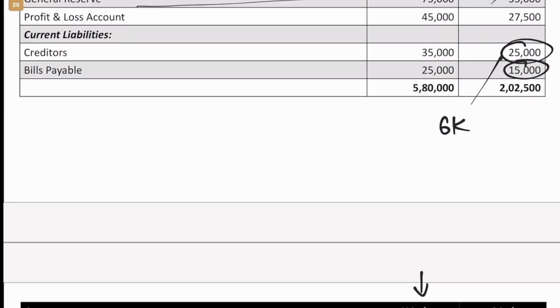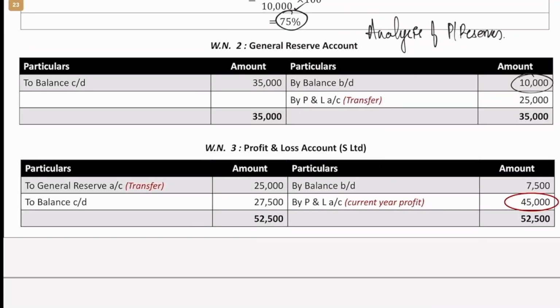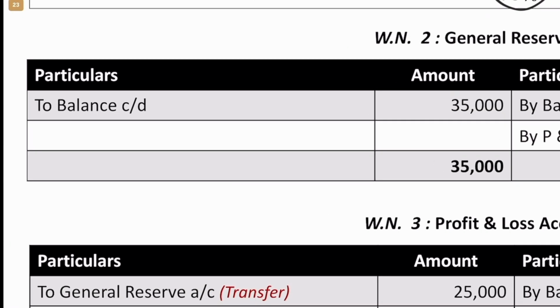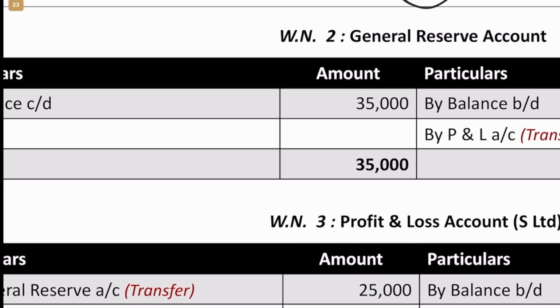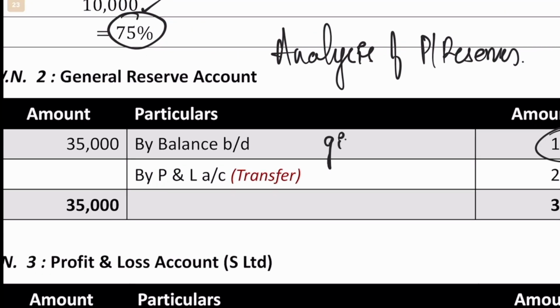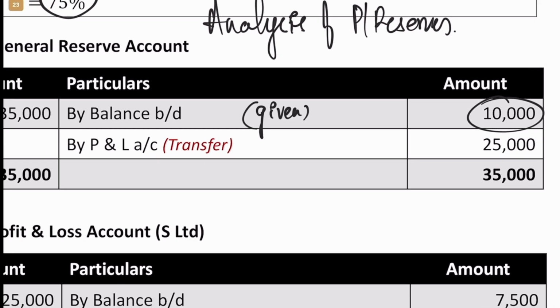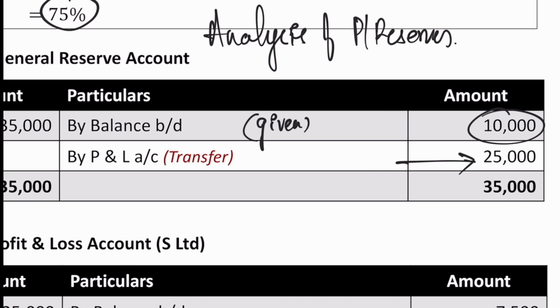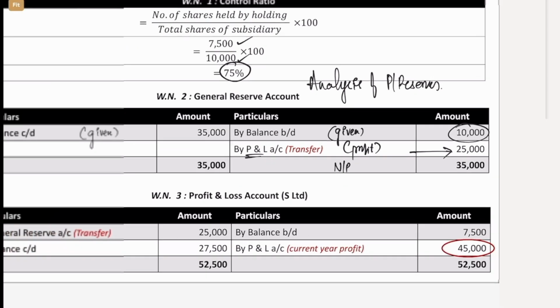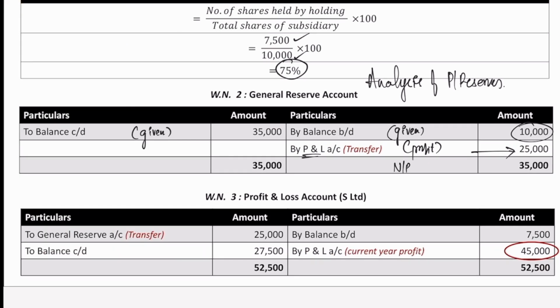So this is the balance which we are worried about, 35,000. So opening balance and closing balance, if there is a difference, that means some amount has been transferred from P&L. So we have incorporated the closing balance as well here. This is given. This is also given. So what is not given is the difference here. This difference is nothing but the amount which was transferred from P&L account. This is the profit which the company would have transferred from P&L account to GR. So that is the difference which we calculated.